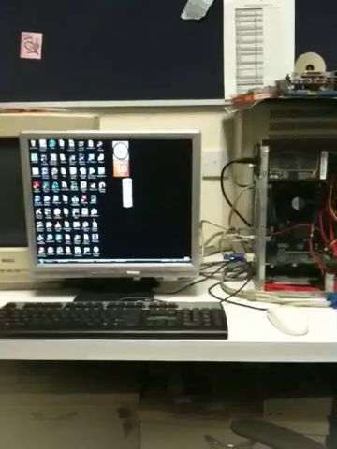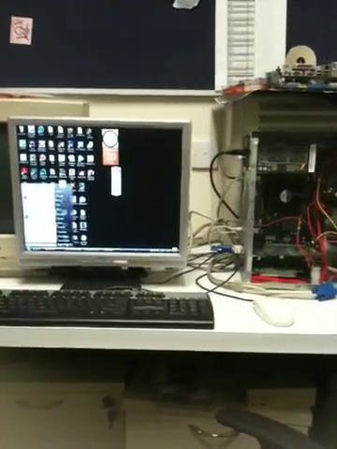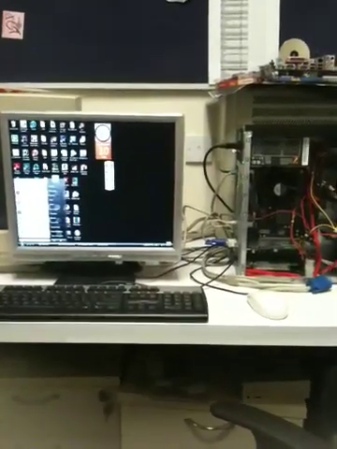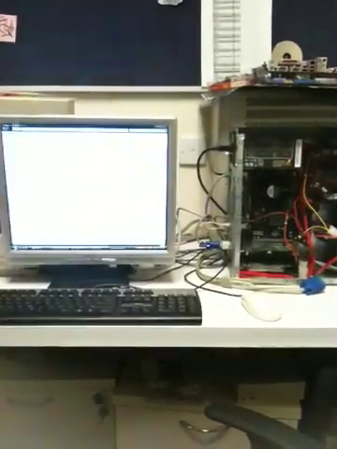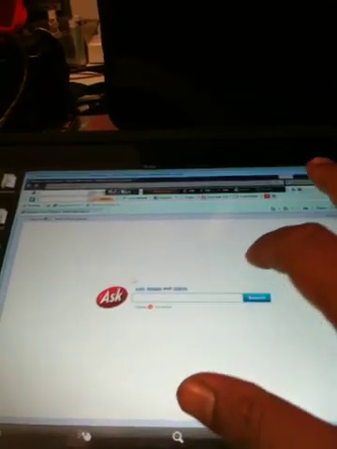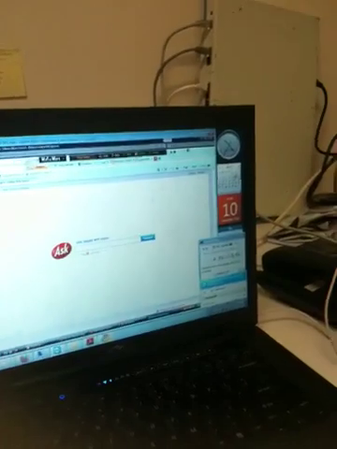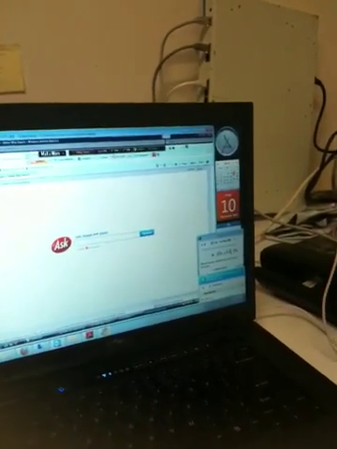I can control the mouse and let's open Internet Explorer. Okay, you can see Internet Explorer opening here and also there. So I'm controlling both computers using my iPad.